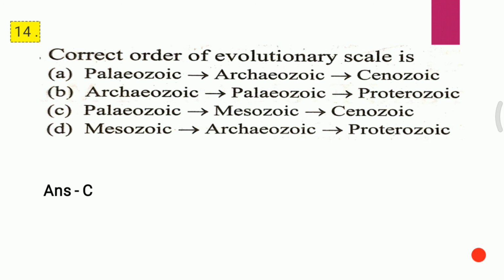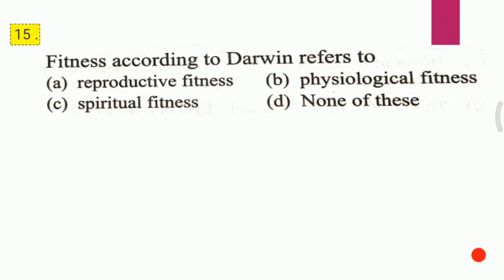Question 15. Fitness according to Darwin refers to A. Reproductive fitness, B. Physiological fitness, C. Spiritual fitness, D. None of these. The correct answer for the 15th question is A, that is reproductive fitness.